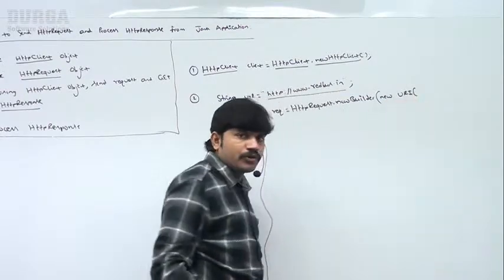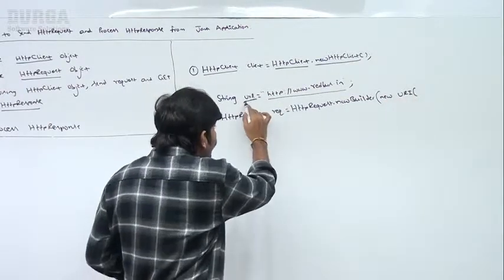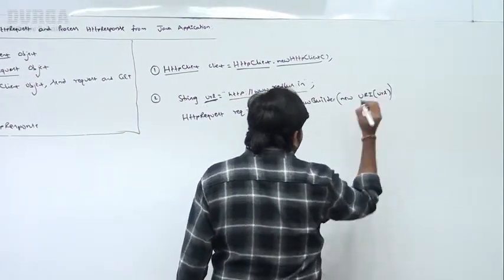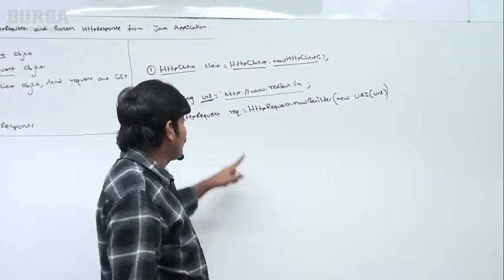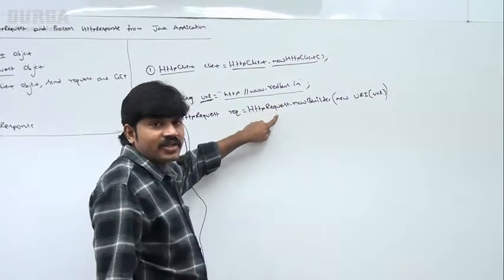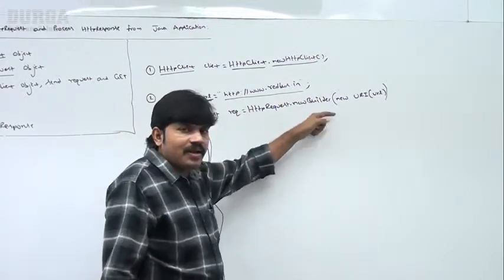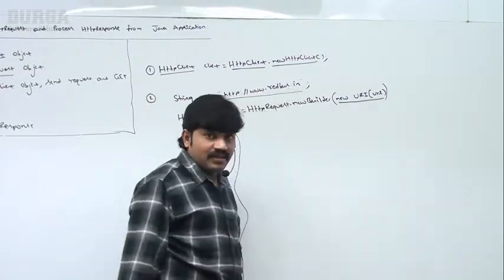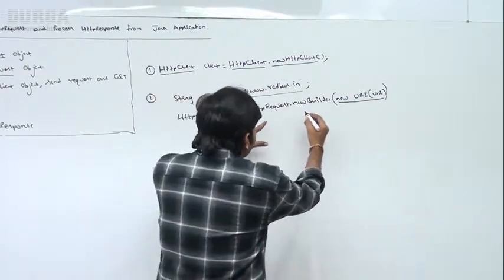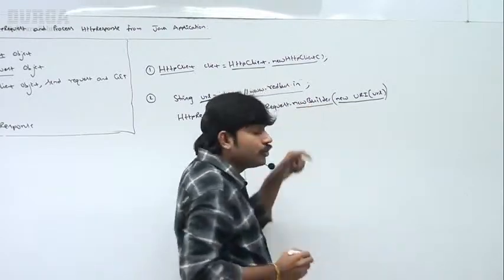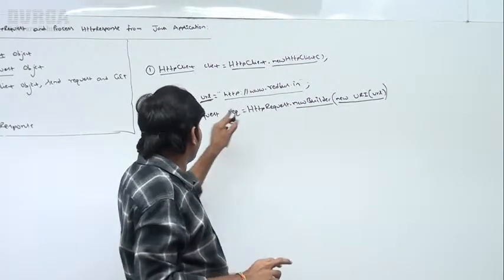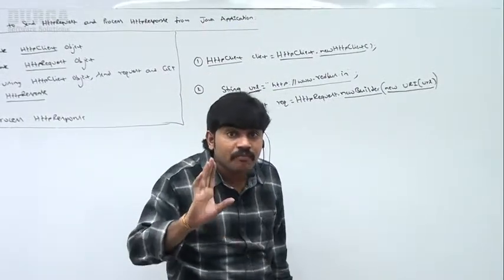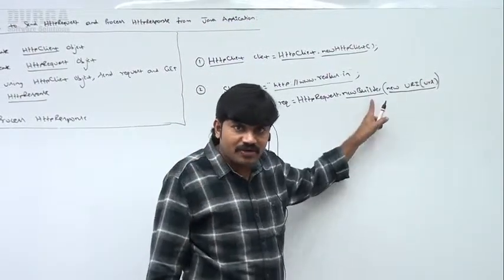URI of, sir, with what URL you want to send? Very simple. Just pass that URL. Wow. Wonderful. Are you getting it? HTTPRequest.newBuilder(new URI(URL)). Sir, HTTPRequest.newBuilder. The newBuilder method is not going to return an HTTP request object. Are you getting? The newBuilder method is going to return a builder object. Are you able to understand, right?